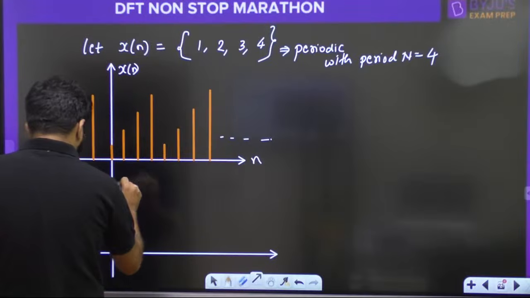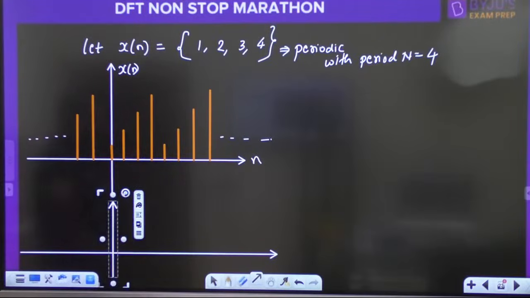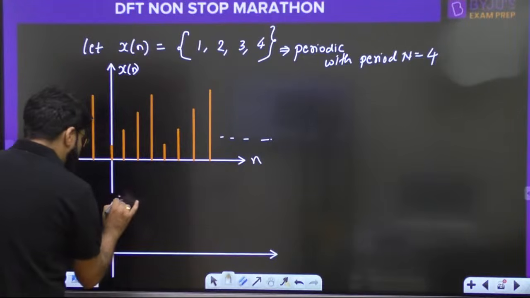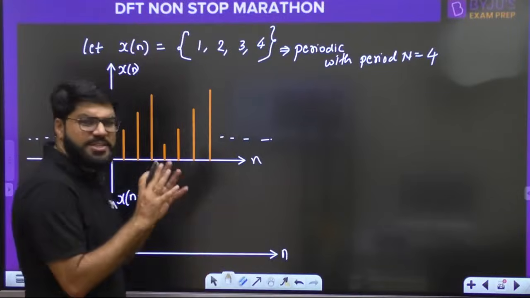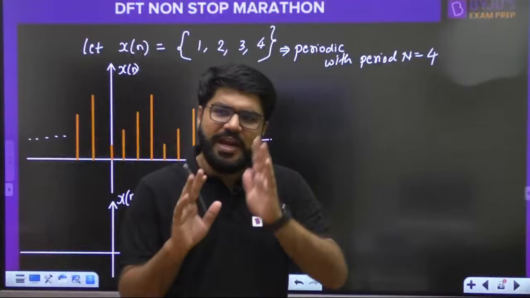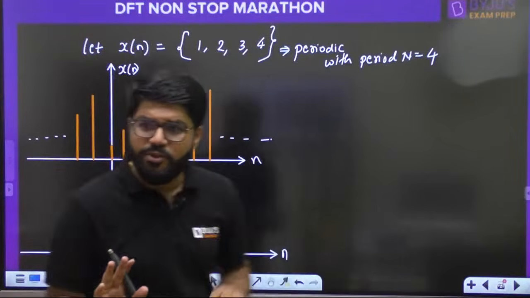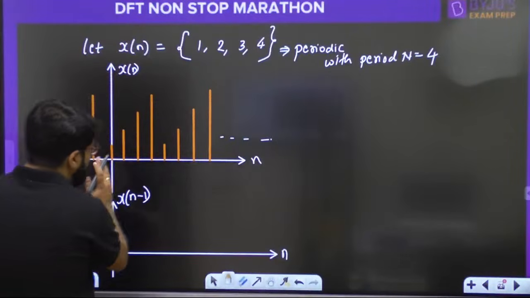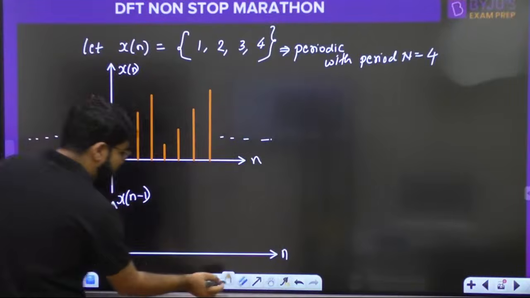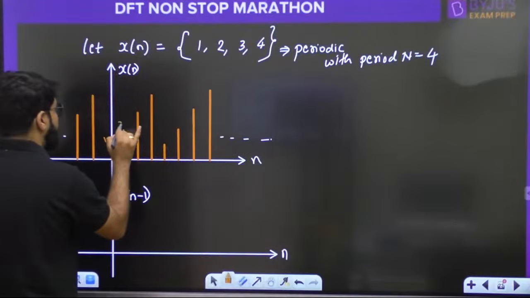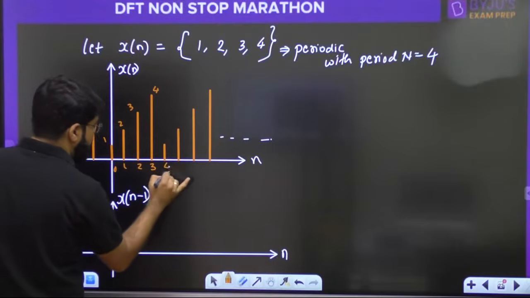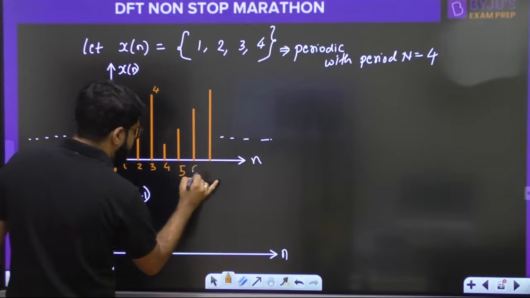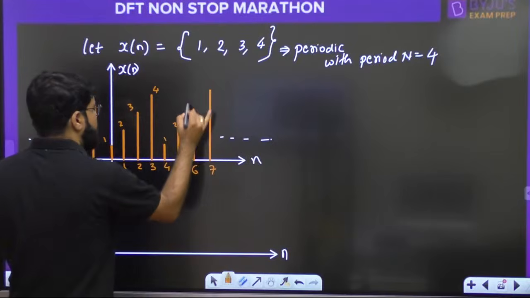Let us consider this. Suppose I want you to sketch x of n minus 1. Let's do the linear shifting. Let us first randomly try the linear shifting and then I will give you the trick. If you just want to do the linear shift by 1 unit, how many units? 1 unit. So this is 1, 2, 3, 4 and this is the origin 0, then 1, then 2, then 3, then 4, 5, 6, 7 and repeats.